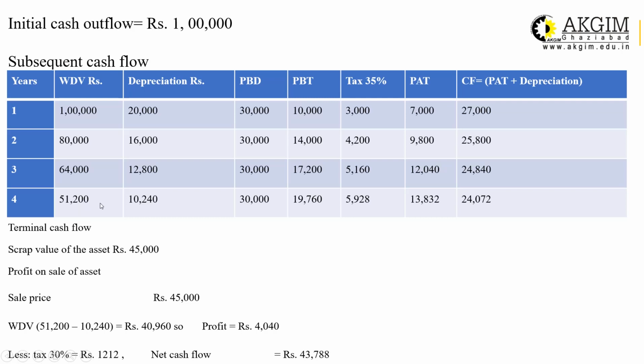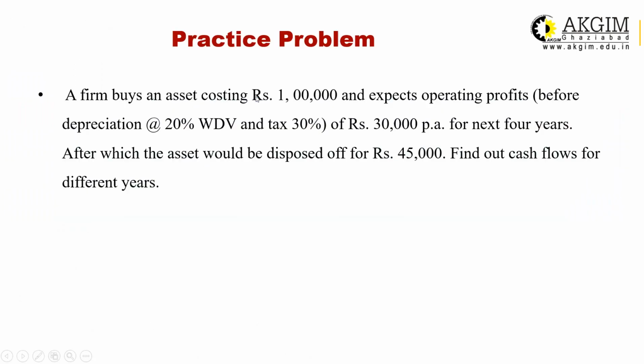And tax and depreciation will be calculated on it at the rate of 20%, and the value of depreciation for the fourth year is 10,240. Okay, this is the calculation for depreciation on the basis of WDV, the first two columns. Now calculate PBD. PBD means profit before depreciation, which is already given in the question here.